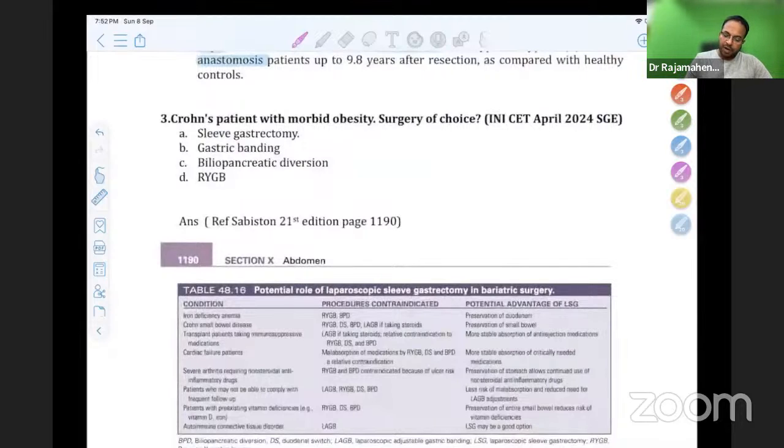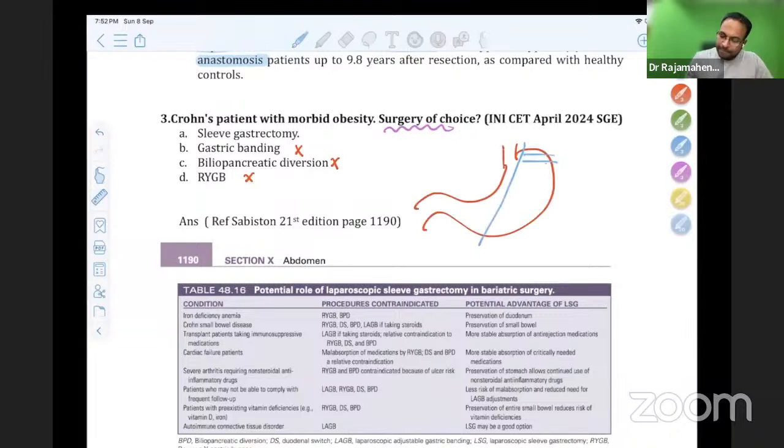Crohn's disease patient with morbid obesity, surgery of choice. I don't know whether it is asked as a general question or as a SS question, but it is a very commonly asked question in NEET PG exam itself. In Crohn's disease patients with morbid obesity, we cannot touch the small bowel. You can only do sleeve gastrectomy, because the stomach is preserved, so it can help in absorbing the drugs and steroids. So the answer for Crohn's disease is sleeve gastrectomy.